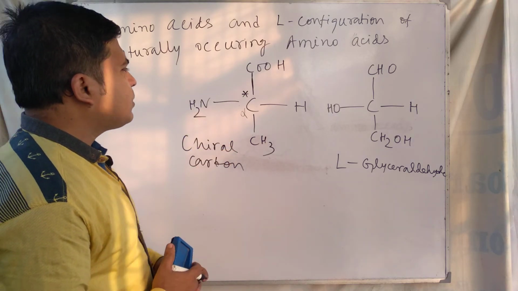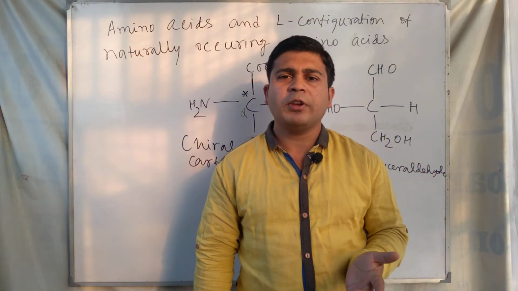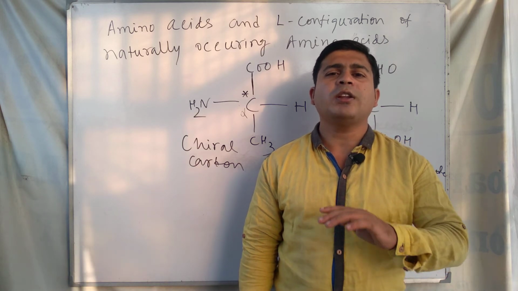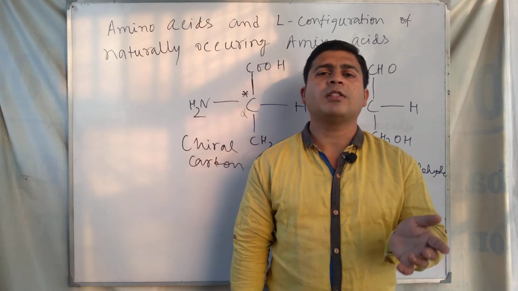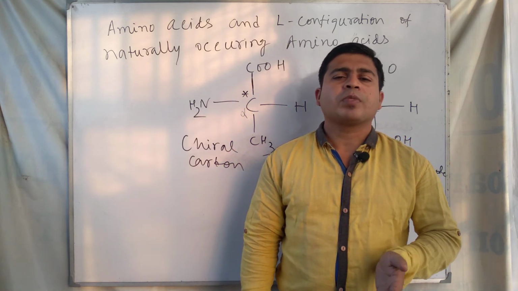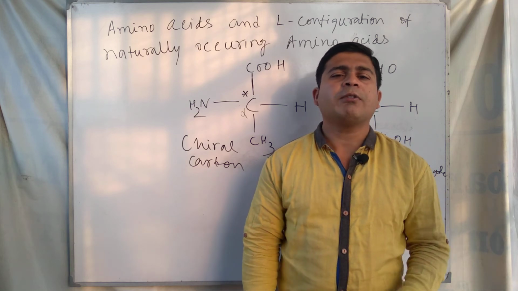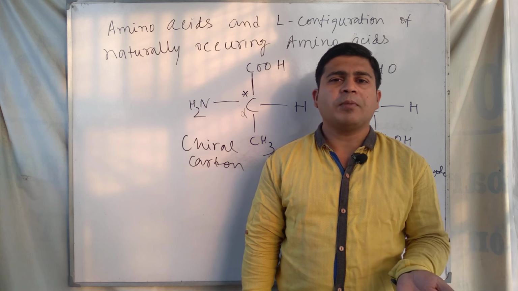So that's the discussion about what amino acids are and the L configuration of amino acids. Naturally occurring amino acids are all in L configuration, and for this reason these are in the L configuration.